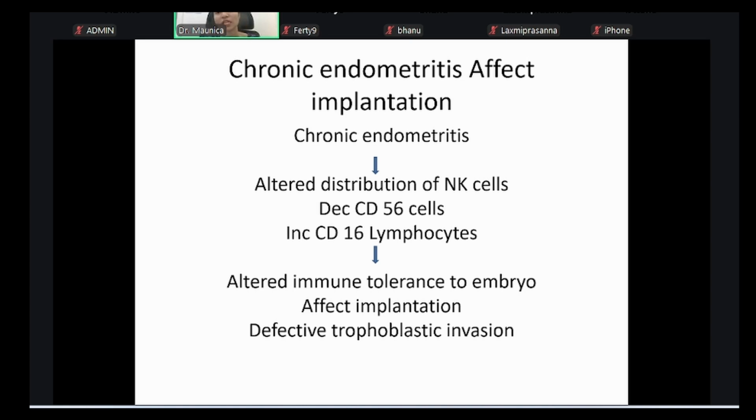But in case of a pregnancy, when an embryo is formed, it has half genes from the mother and half genes from the father. That means half of the embryo is completely foreign to the lady. Then why is the uterus not rejecting the embryo? It is allowing it to implant. In fact, it is nourishing it, giving blood supply and helping it to grow. How is this happening? It is a semi allograft.